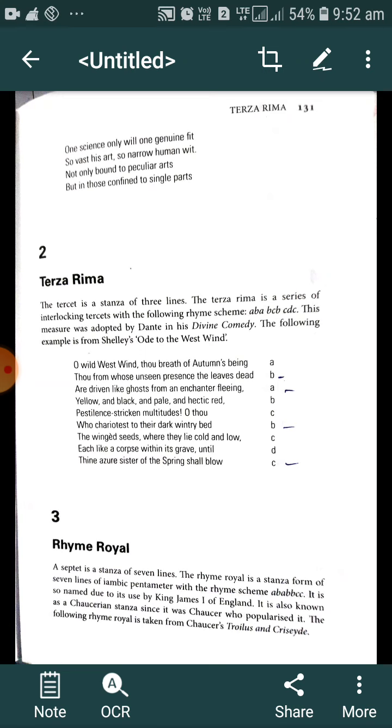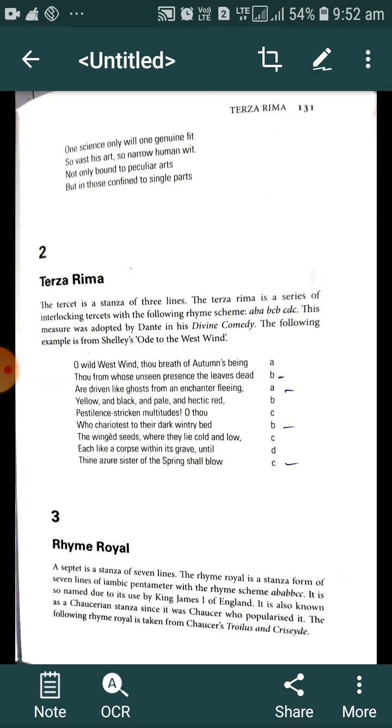In the last video, we discussed the heroic couplet. As far as the information about the heroic couplet is concerned, it is the stanza of two iambic pentameter lines rhyming together. That particular stanza consists of two lines, and each line consists of five meters, that is, pentameter. In each meter, the first syllable is unstressed and the second syllable is stressed. This type of pattern we generally find in the heroic couplet.